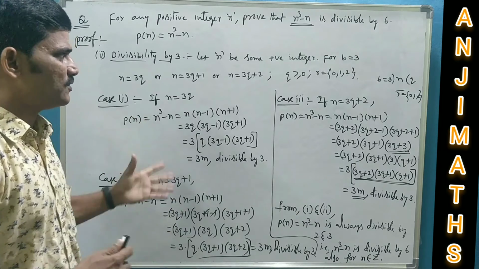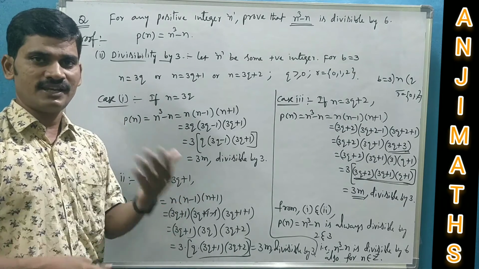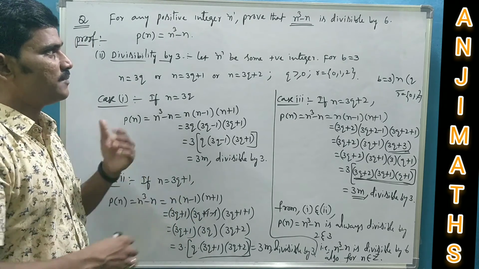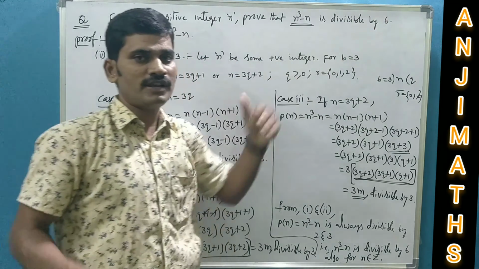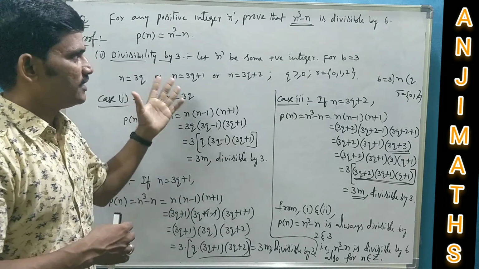So here I have used the basic fact that if a number is divisible by 2 and 3, then it is also divisible by 6. Otherwise you can proceed by taking the divisor 6 also. Then you will get the 6 cases. That is another method to prove this statement.